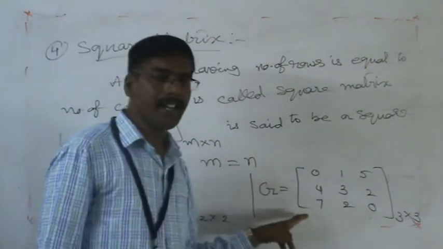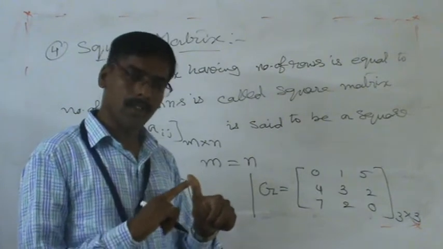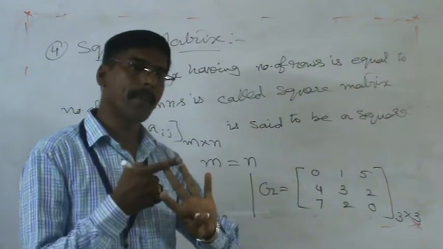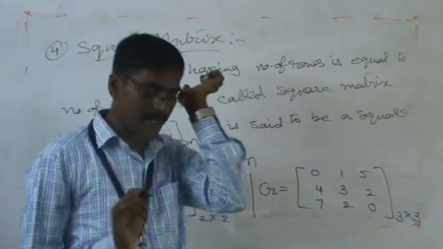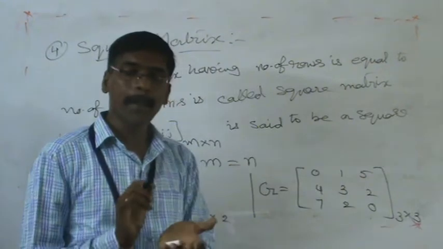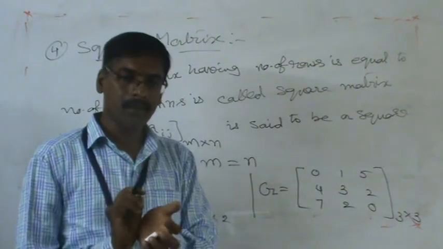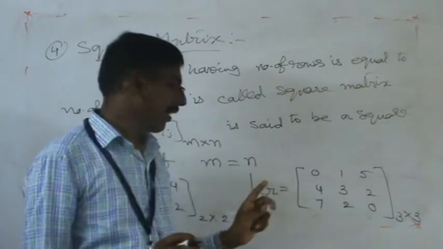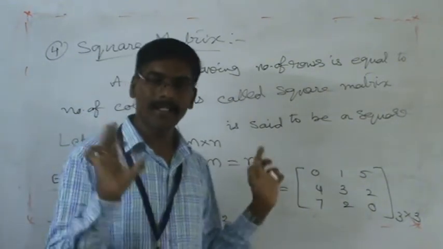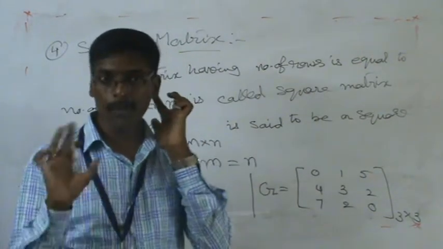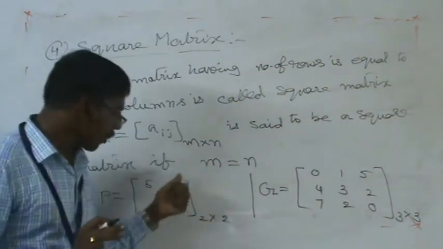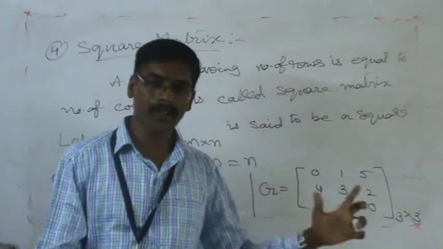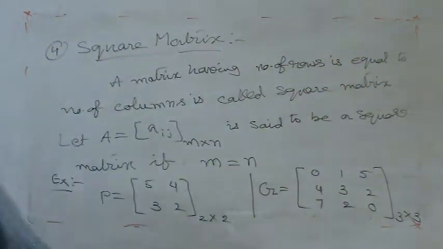Like that we can write square matrices of order 1 by 1, 2 by 2, 3 by 3, 4 by 4, 5 by 5. All are examples of square matrices. Our syllabus has only up to 3 by 3 matrices, not even 4 by 4 matrices. Our full syllabus contains square matrices of order 3 by 3. That's all, no need to discuss much more. But always number of rows and number of columns are equal. Such a type of matrix is called a square matrix.